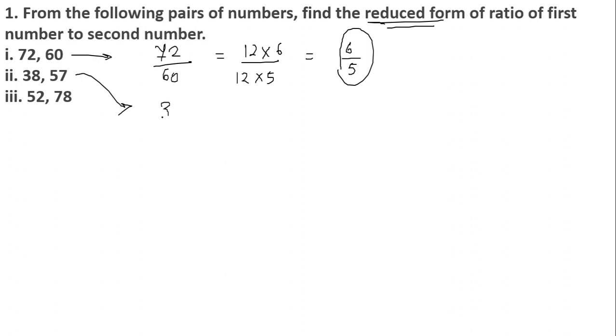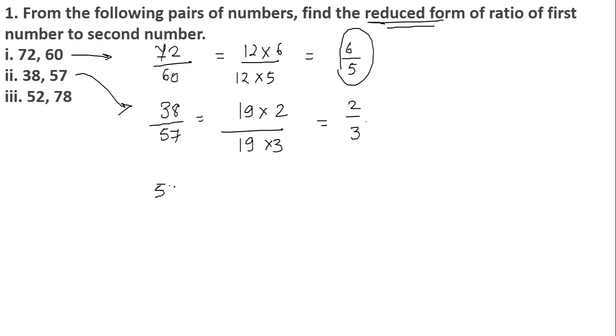Next number is 38 upon 57. Now 38 can be written as 19 into 2, 19 2s are 38, and 57 can be written as 19 into 3. This is going to give me 2 by 3 as the fraction. 19 2s are 38, 19 3s are 57.